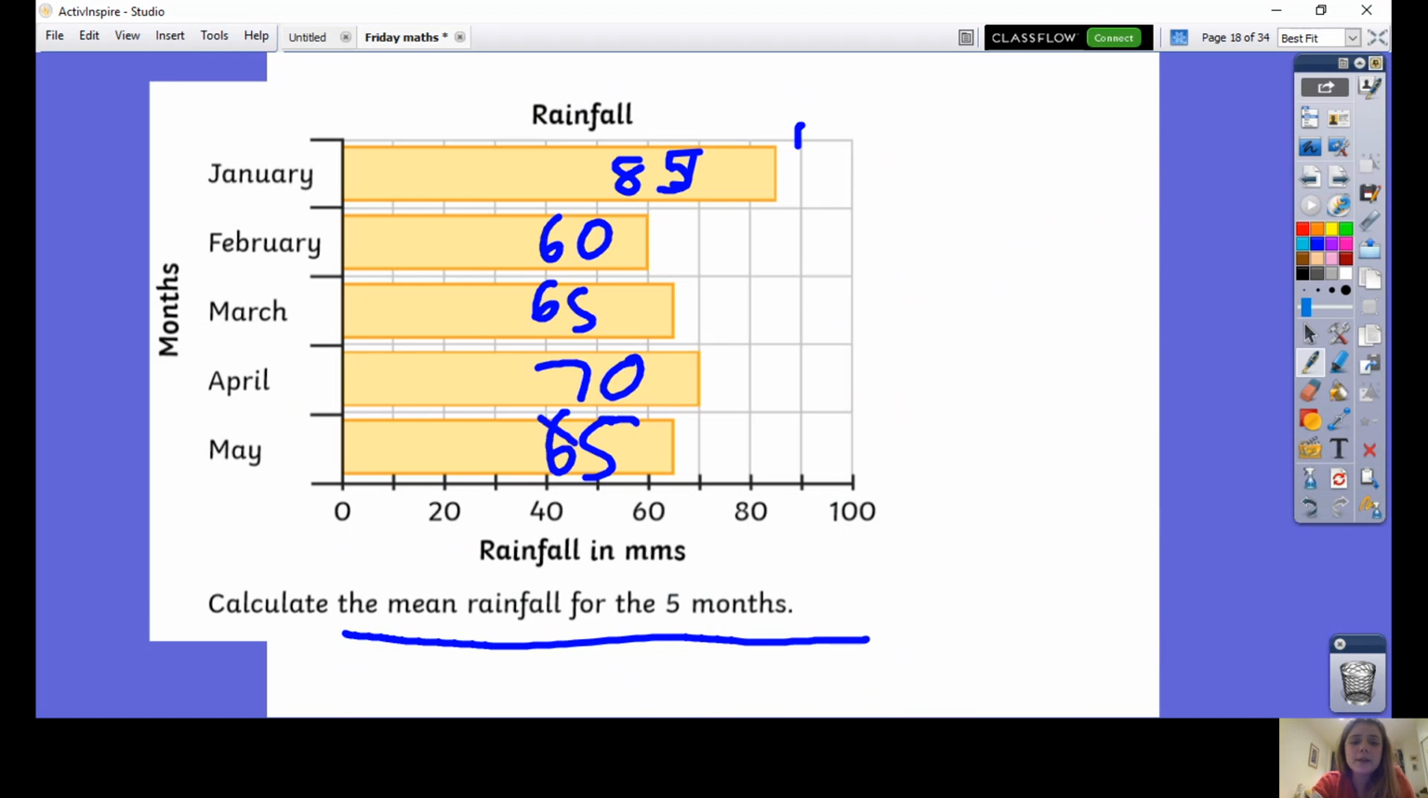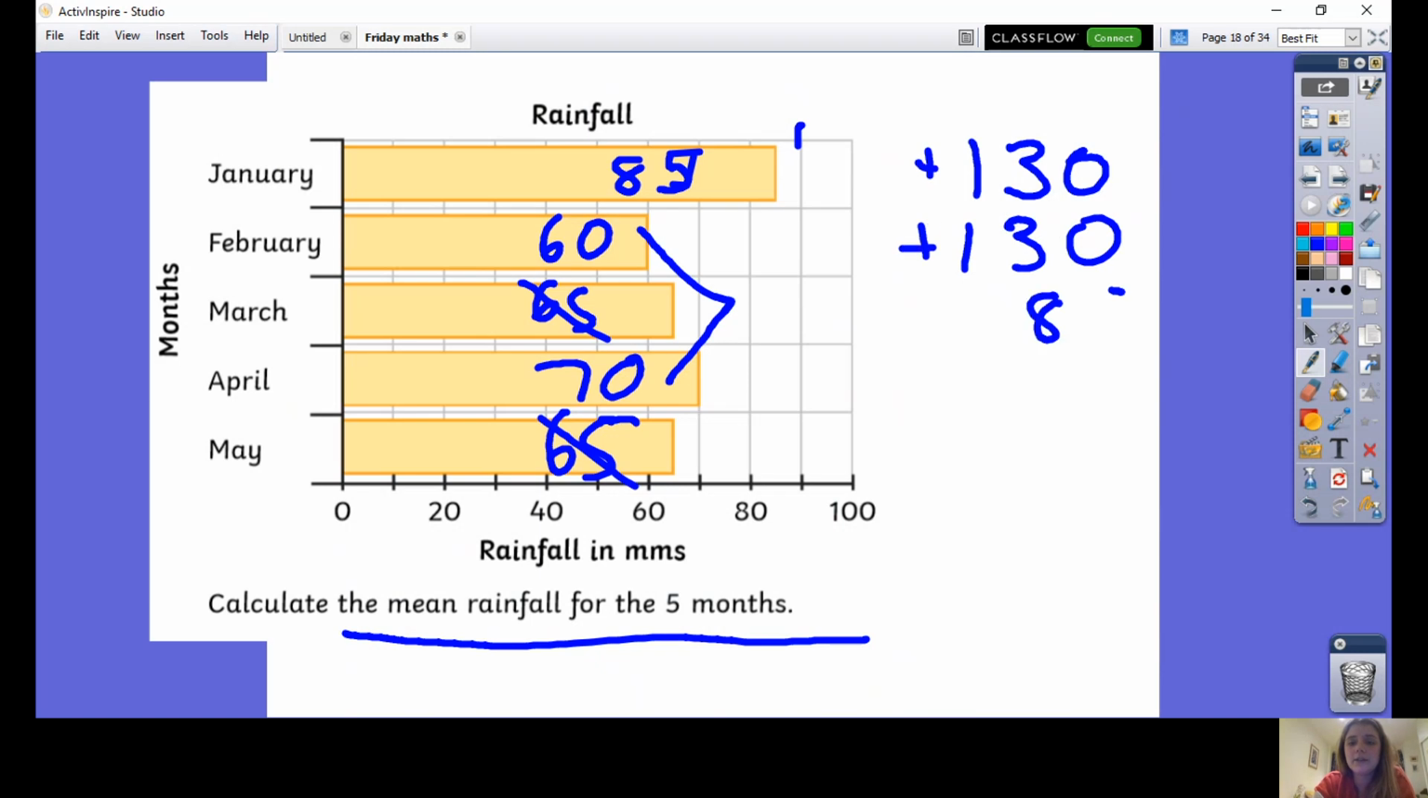Okay, I would start by doing 65 add 65. I know that's 130. I might then do 60 add 70 because I know that's also 130, and then add on 85. However you're doing this, whether you're using column addition or mental addition, you need to check it thoroughly to make sure you've done it correctly. So 0 add 0 add 5 is 5, 3 add 3 is 6, add 8 is 14, 1 add 1 add 1 is 3. 345.